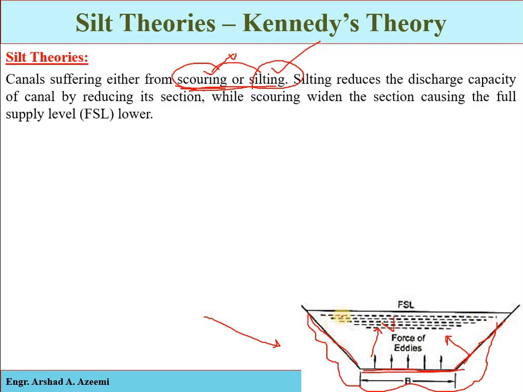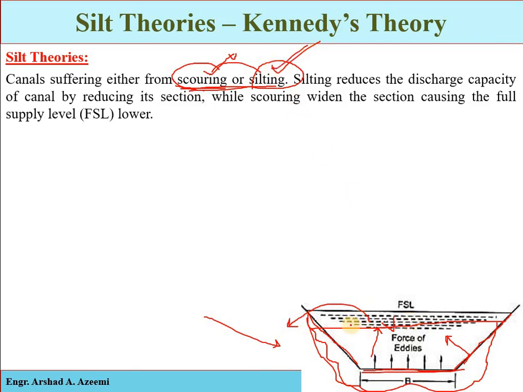When the cross section becomes void, the full supply level will go down, and then you will be unable to divert the water into the agricultural area by gravity. That is the main problem: if the cross section of an irrigation canal is eroded, it becomes void and the full supply level goes down. Clear?